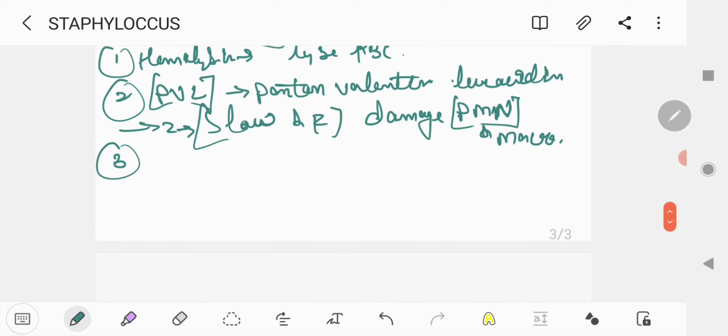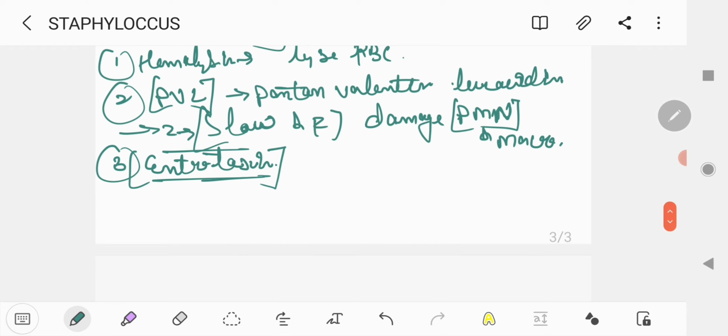Next toxin, enterotoxin. You have to remember one thing: when you hear this name, enterotoxin, your mind has to click that it is something associated with food poisoning.